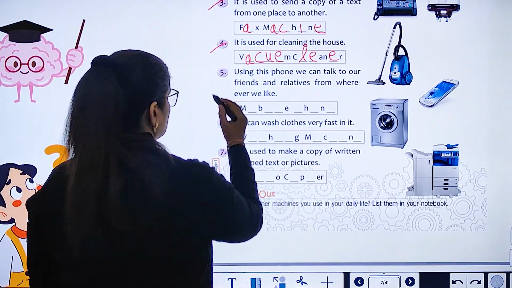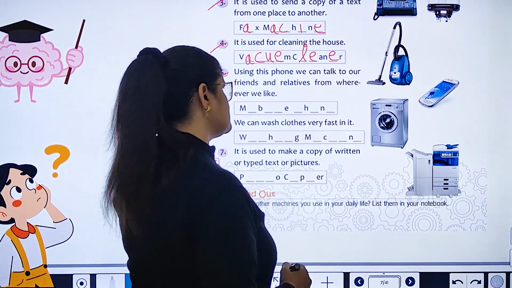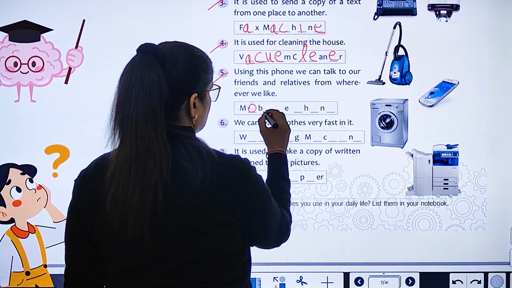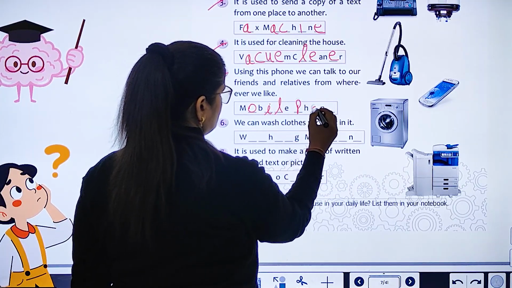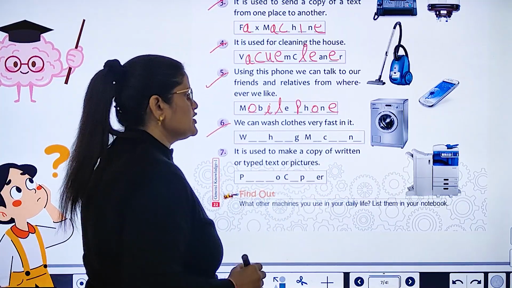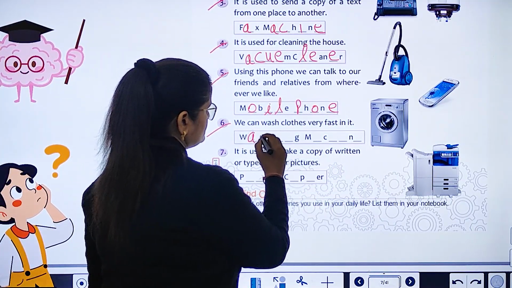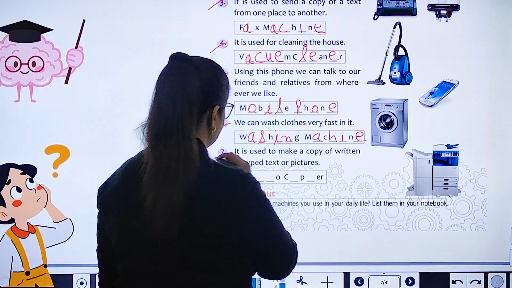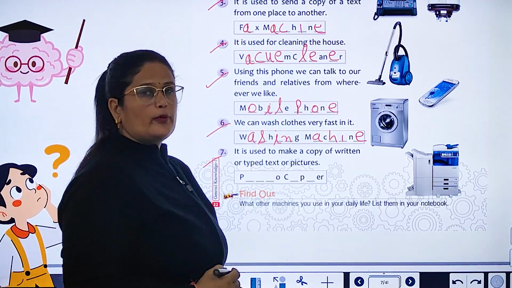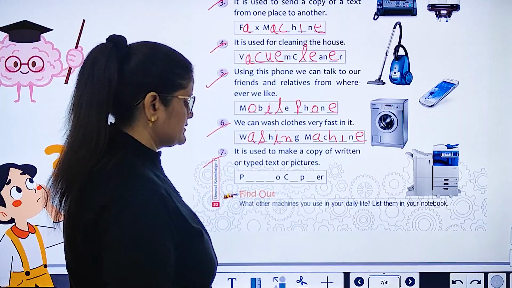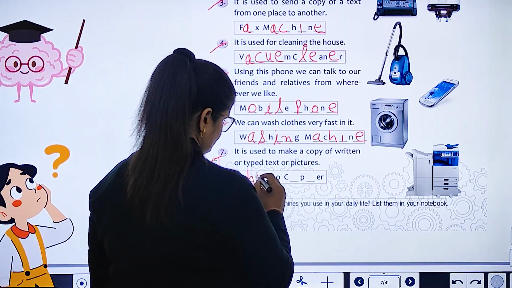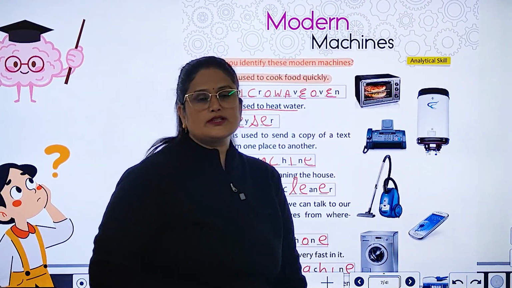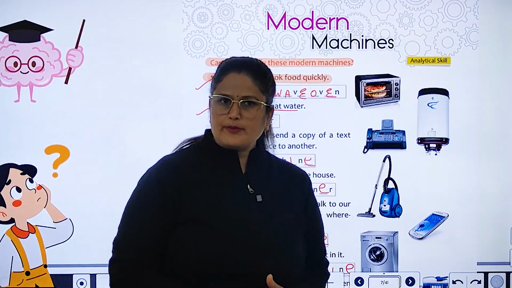Number 5. Using this phone, we can talk to our friends and relatives from wherever we like. Mobile phone. Number 6. We can wash clothes very fast in it. Washing machine. 7. It is used to make a copy of written or typed text or pictures. Photocopier. So dear students, this chapter is over. Now let's begin the next chapter.